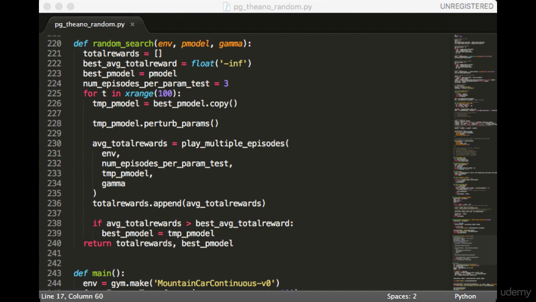Next, we do a loop 100 times. I found this to be sufficient for finding a good setting of parameters. In the loop, we make a copy of the best model, we call it temp model. Then we perturb its params. Then we play a few episodes with these settings and obtain the average reward. We append this to our list of total rewards. If this average total reward is better than the best we've seen so far, then we set the best model to be this new model. Then we exit, returning both the total rewards list and the best model we found.